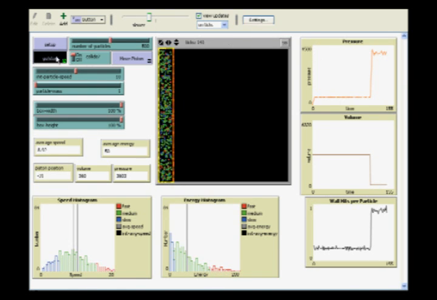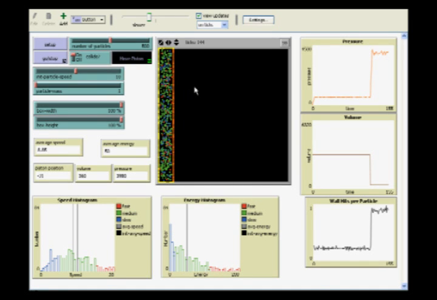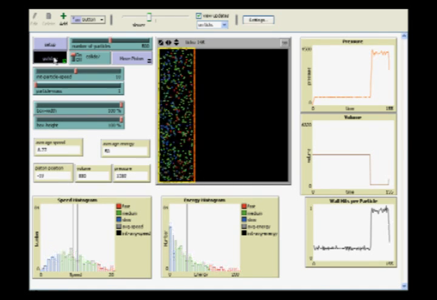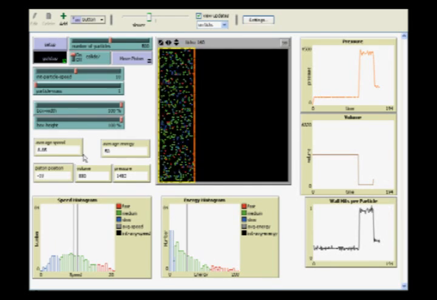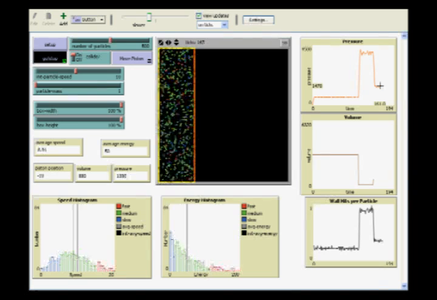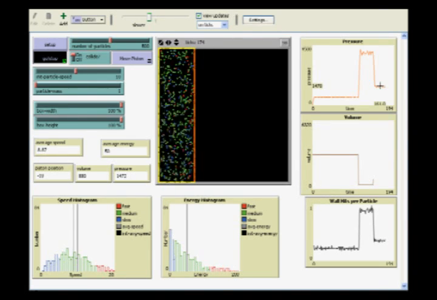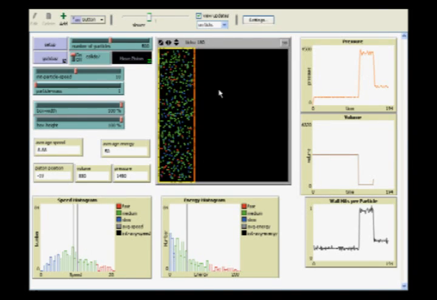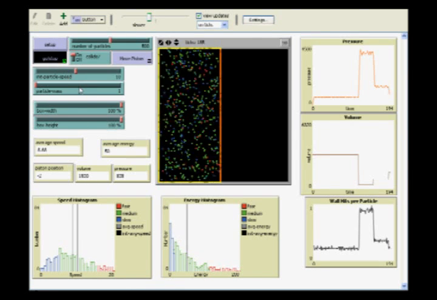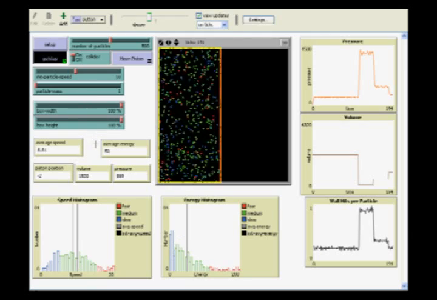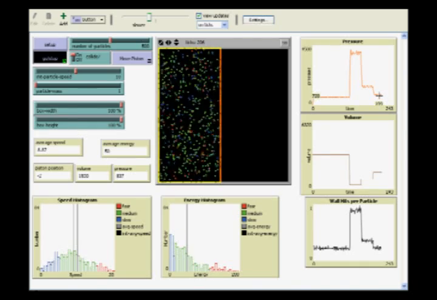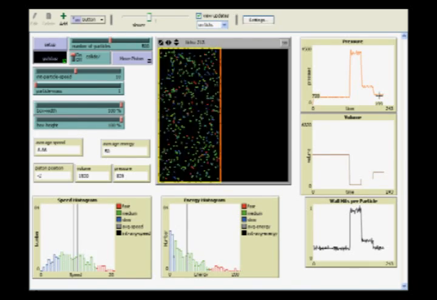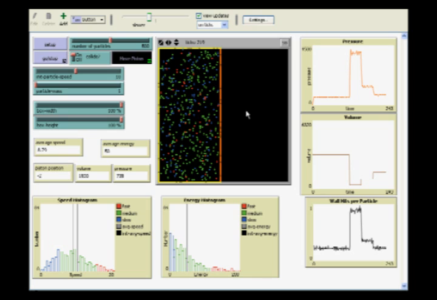Let's now allow the gas to expand a little bit, by about that much, and go again. Now the volume is 880, and the pressure looks to be averaging out at about 1,470. Let's do that again, and go. Pressure goes down again. Our volume is about now 1,520, and the pressure looks to be averaging out at about 720. Let's let it expand again to about this much, and go.